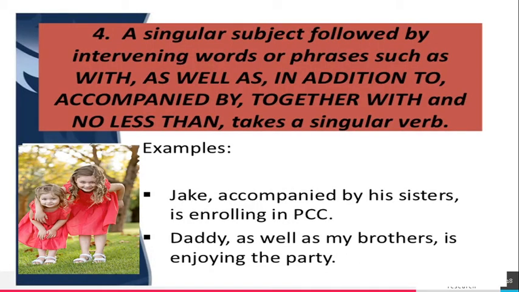A singular subject followed by intervening words or phrases such as with, as well as, in addition to, accompanied by, together with, and no less than takes a singular verb. Example sentence: Jack, accompanied by his sisters. Here, accompanied by his sisters. So what does the rule say? A singular subject followed by these phrases takes a singular verb. So is is used.